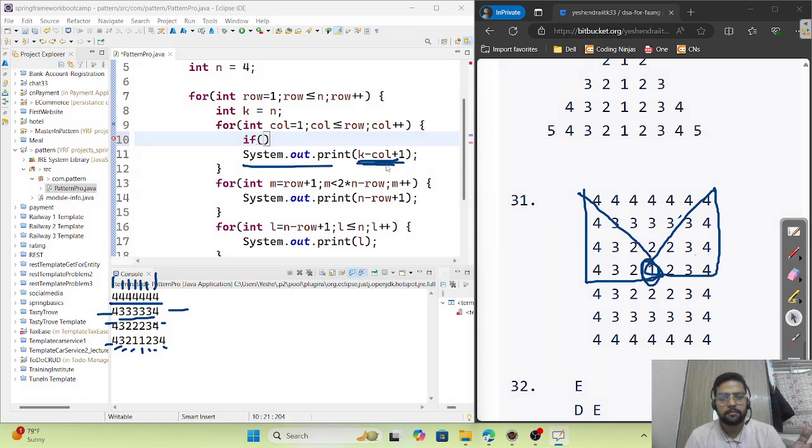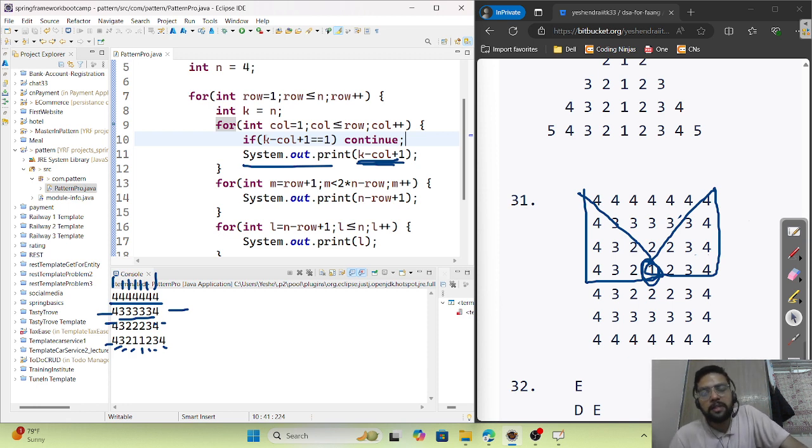Simple. Continue. That means it should not do the next operations, it will just go to the next iteration.